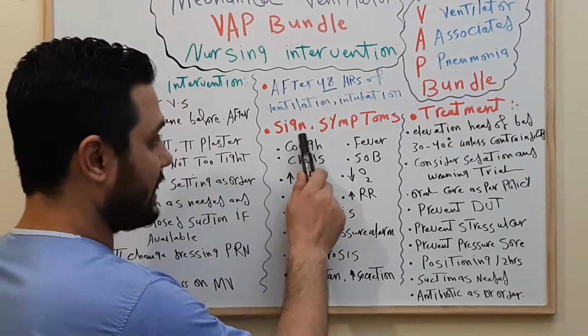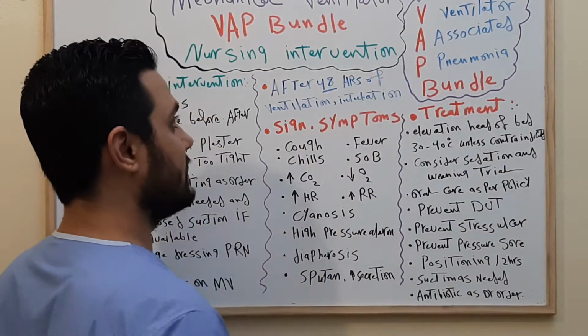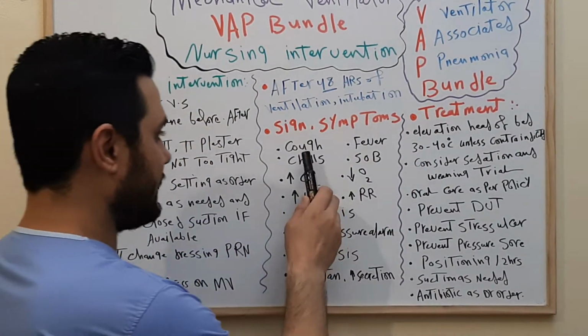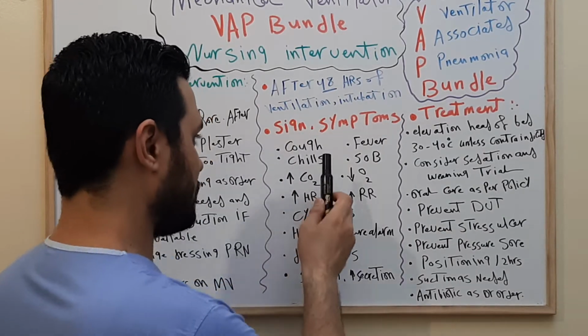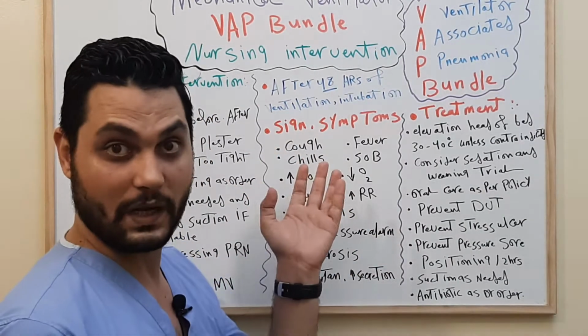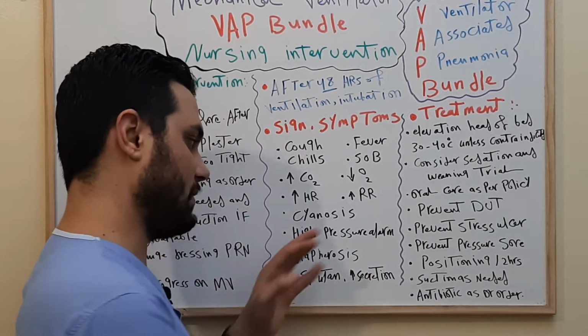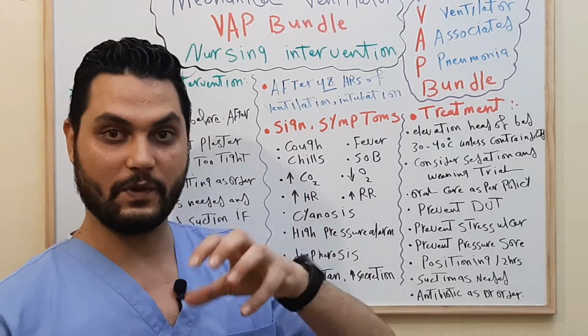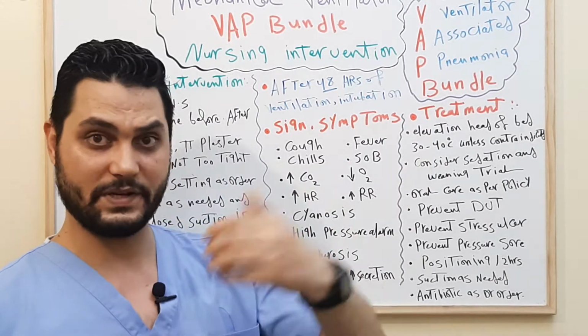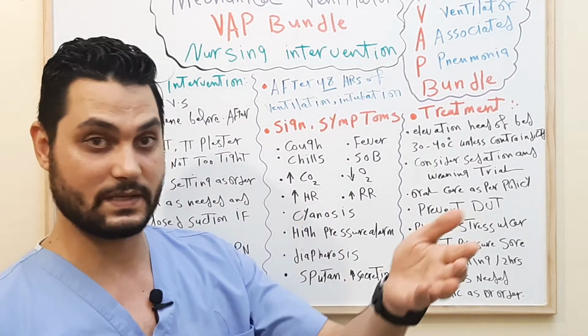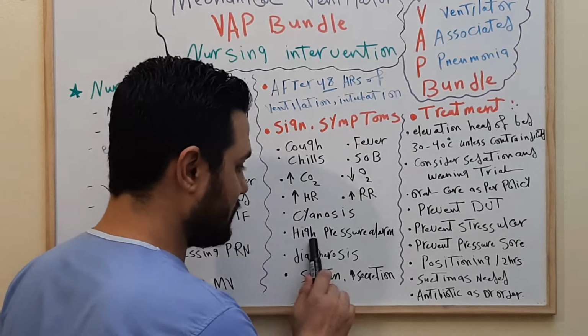Okay. What are the signs and symptoms which appear if the patient has VAP? The first thing is cough. If the patient has too much cough, if not sedated, he will cough. So when he coughs, he will have a high pressure alarm. The ventilator all the time gives a high pressure alarm because there is resistance between the pressure from the ventilator and the patient, because there is cough.